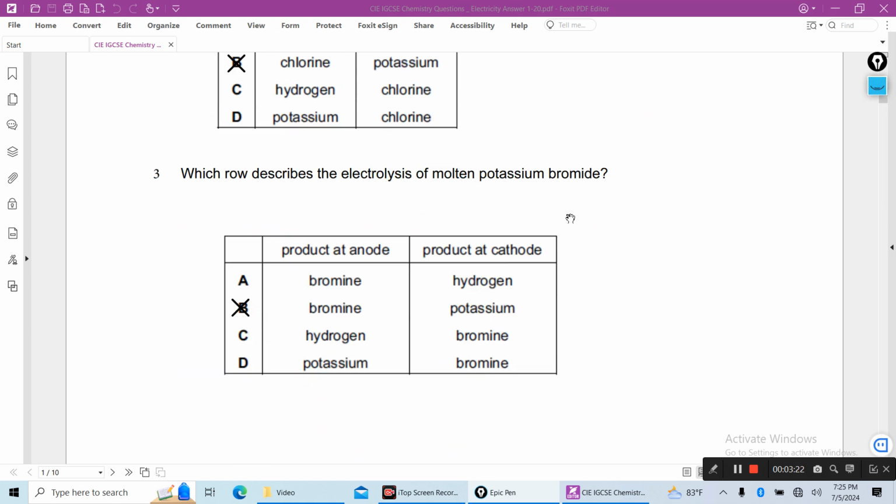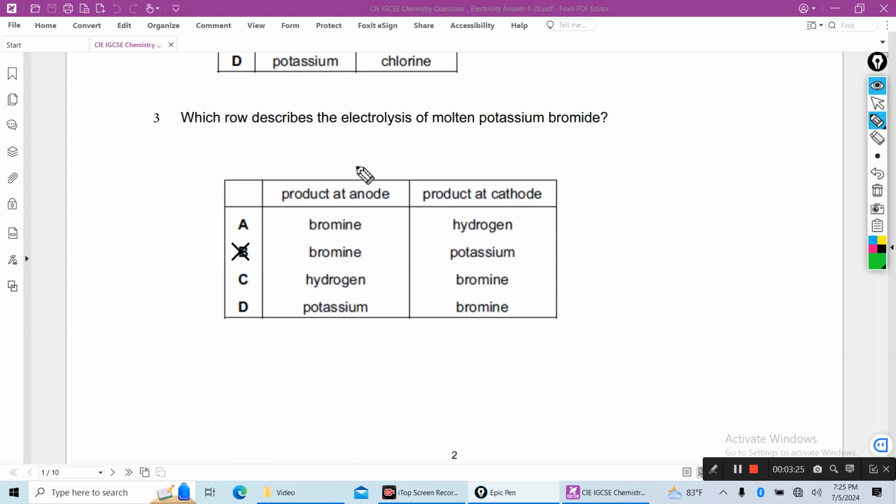Next, number 3, which row describes the electrolysis of molten potassium bromide? Same, molten. As it is a molten ionic compound, metal will be produced at the cathode. So here potassium will be the answer.